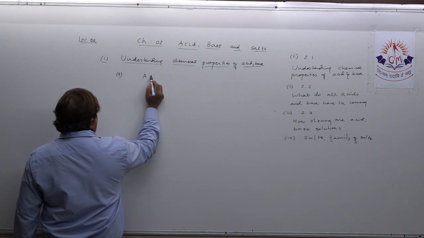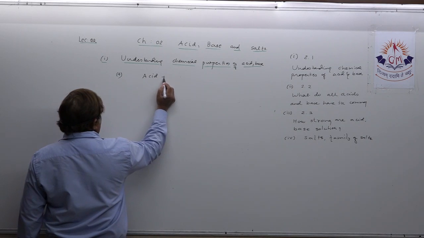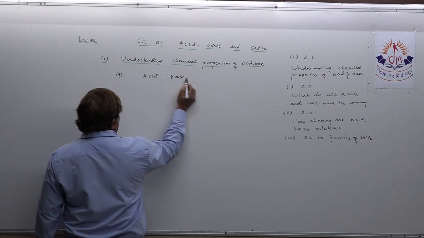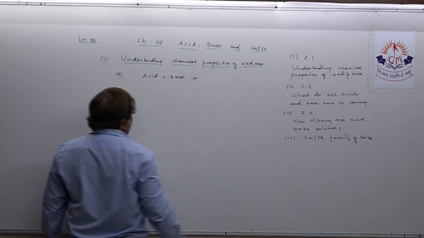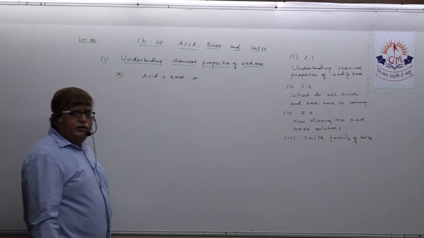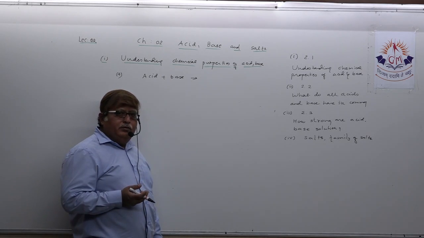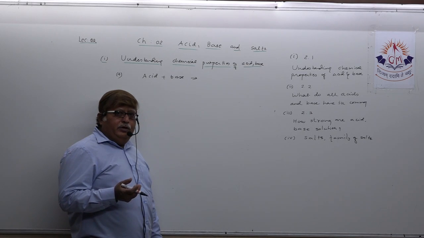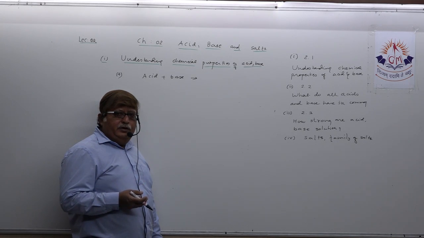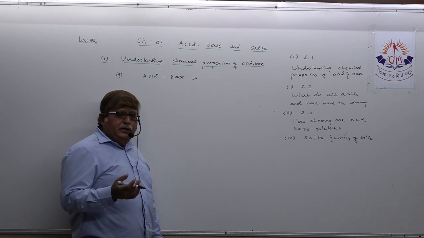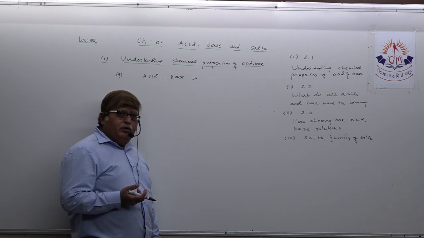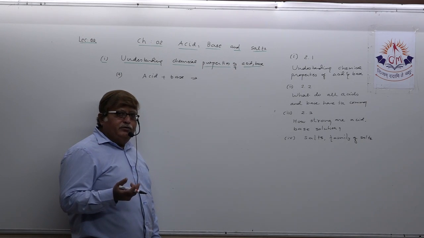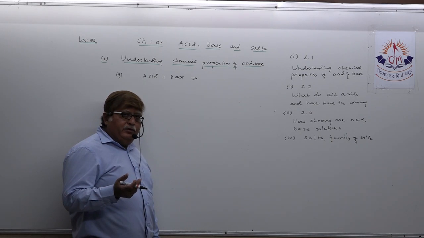Acid plus base. What happens when acid and base react with each other? As you all know, they nullify each other's property and form salt and water. This reaction is known as neutralization reaction.